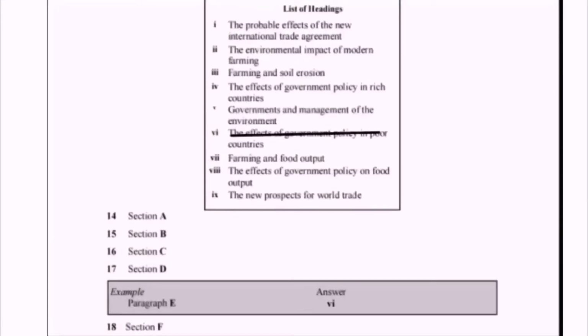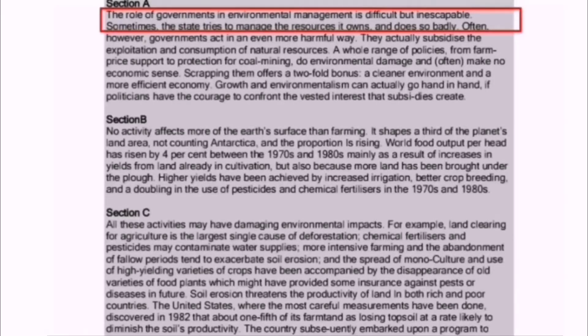Heading number 5, governments and management of environment. Yes, because in the paragraph 1 we have read the role of governments in environmental management is difficult but incapable. It means that the role of government in the management of environment is difficult, but government ignores to play this role. Governments is the keyword. The word governments is also available in the heading number 5.